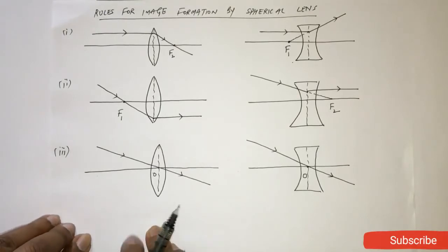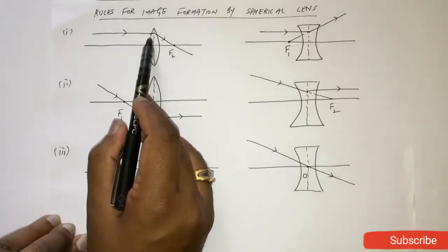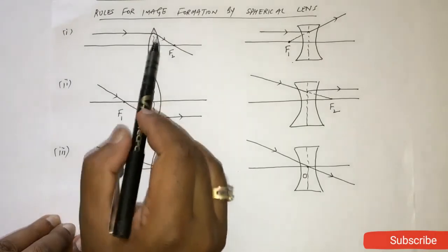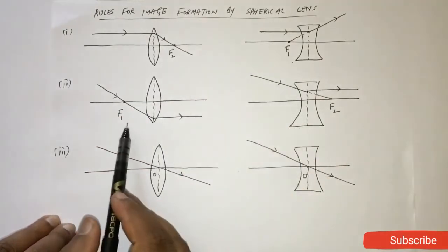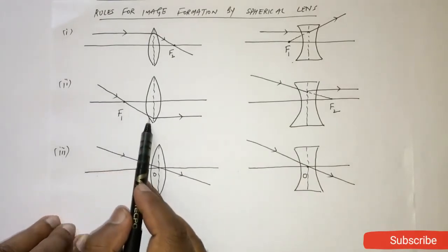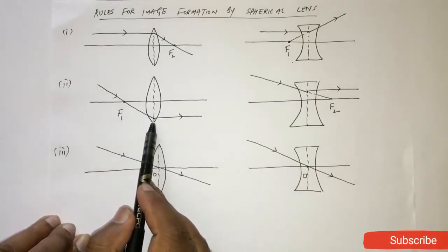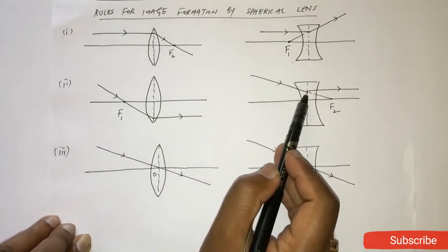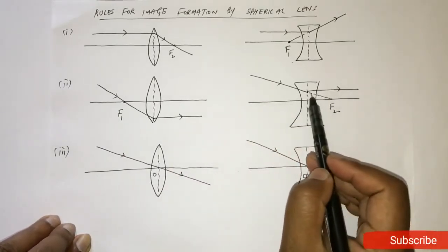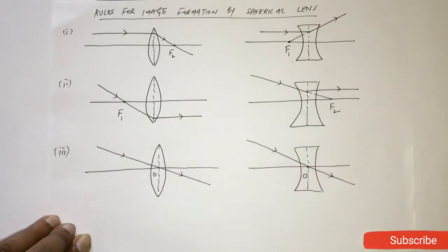First one is, if a light ray travels parallel to principal axis, then after refraction it will pass through focus or appears to pass through focus. If the light ray directly passes through focus, after refraction it will become parallel to principal axis. If a light ray appears to pass through focus, after refraction it will become parallel to the principal axis. Third one is, if a light ray directly strikes at optical center, then it will go further without any bending.